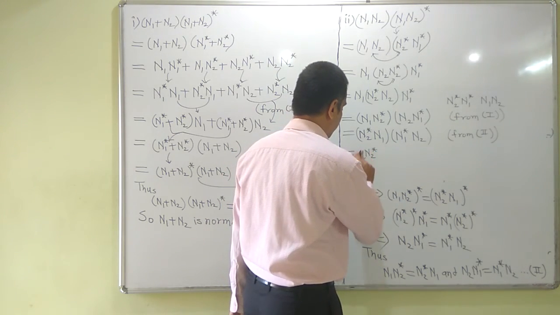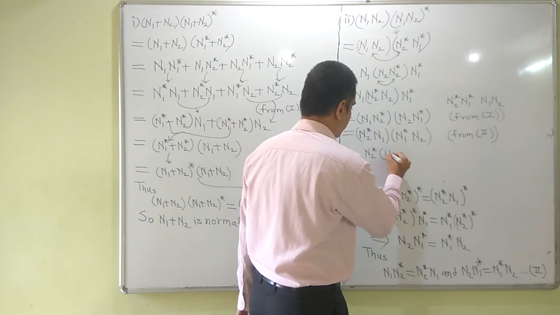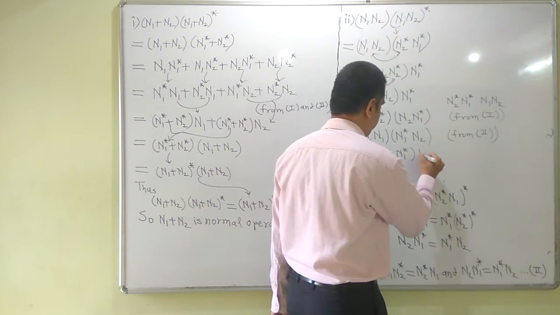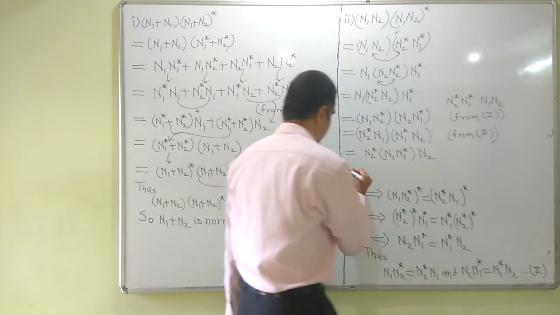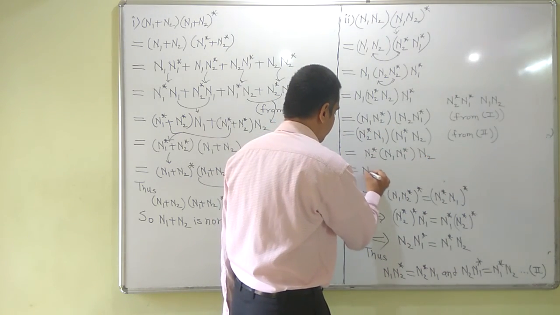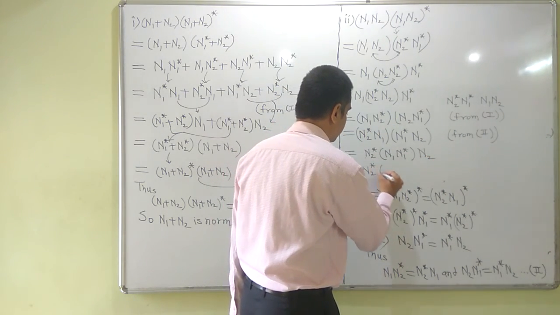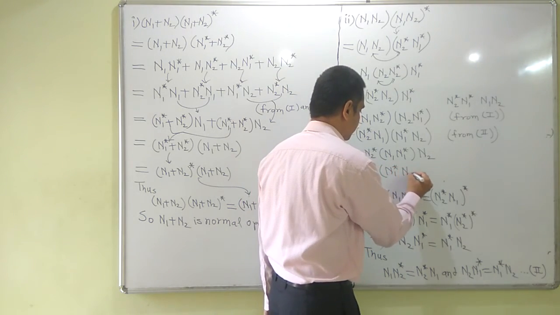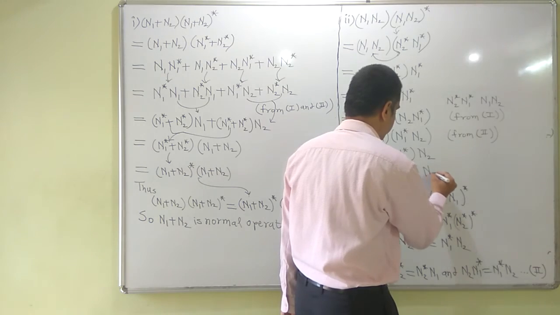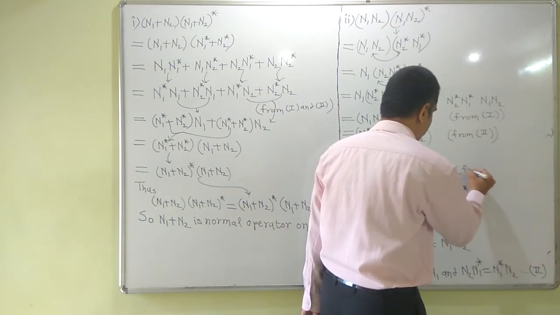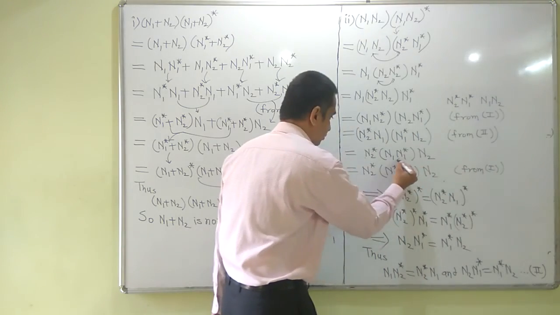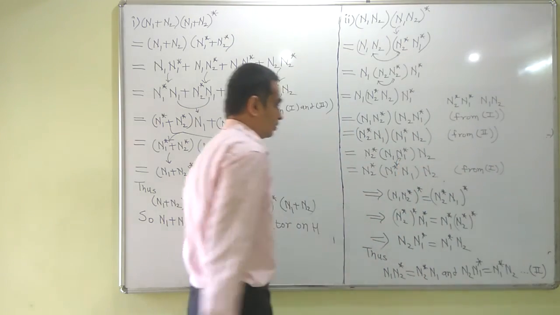So again I am going to use second and first. So n2 star, with brackets this time in this fashion, n1 n1 star n2, and again from first I could write it as n2 star n1 star n1 n2, because n1 is a normal operator.